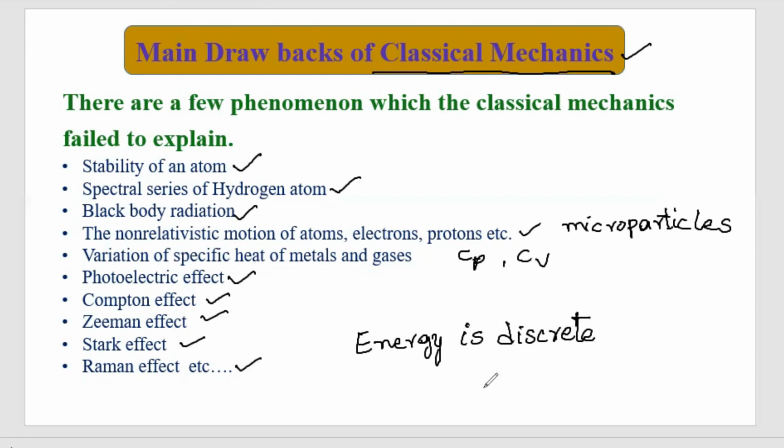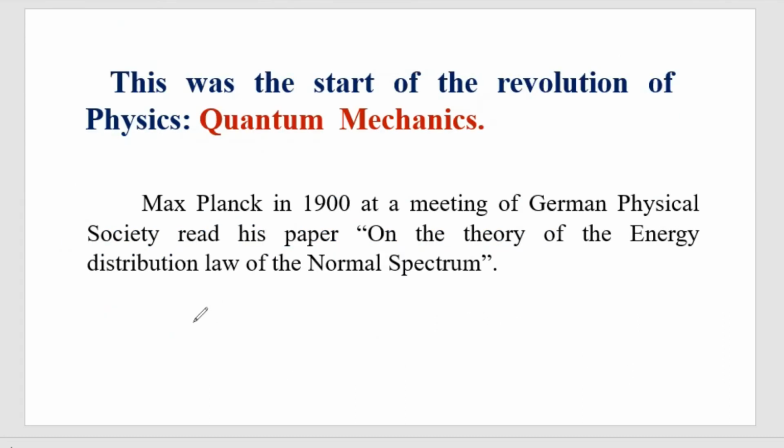Now let us see what is meant by energy is discrete. According to classical mechanics, energy is taken as continuous. Energy is continuous means all the energy that exists will take all the values between the minimum and maximum.